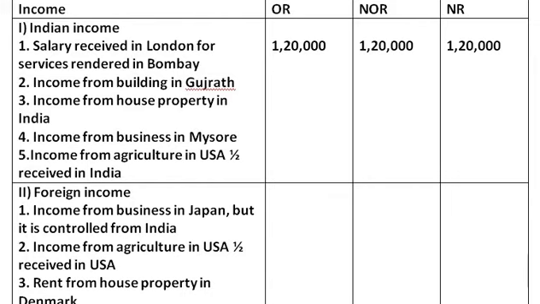Income from building in Gujarat amounts to 50,000 rupees. So take down 50,000 in all the columns.